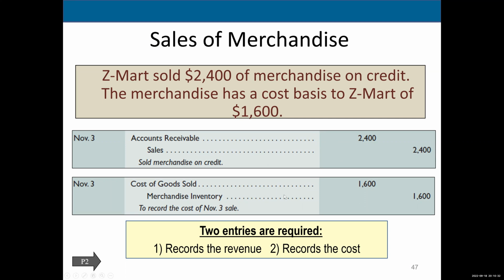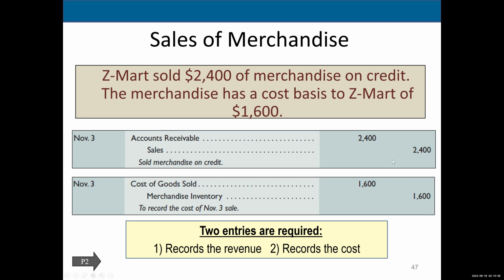But to make that sale, we had to give up our inventory, right? So we have to credit our inventory. Remember, inventory is an asset. When we sacrifice an asset, it becomes an expense, in this case cost of goods sold expense. So debit cost of goods sold, $1,600. Credit merchandise inventory, $1,600.